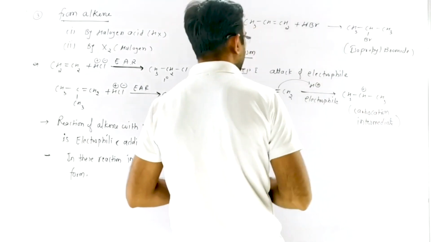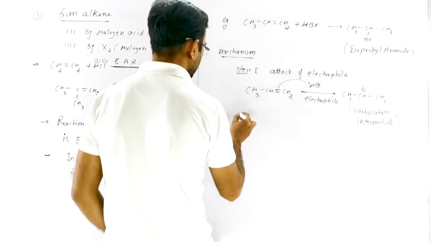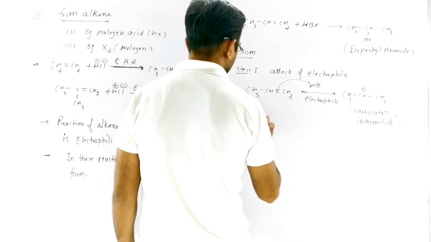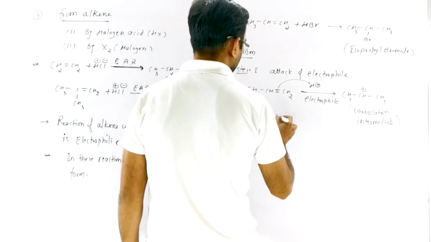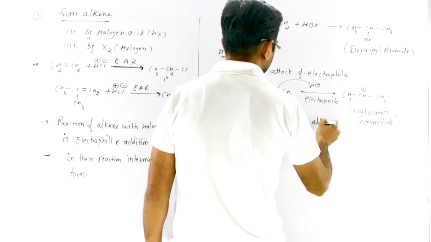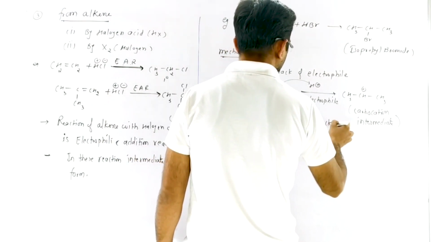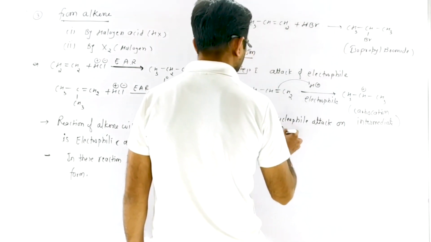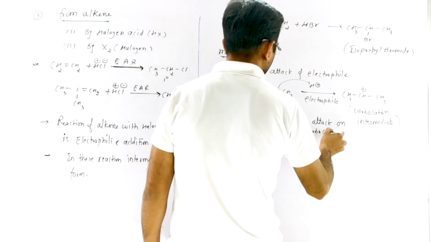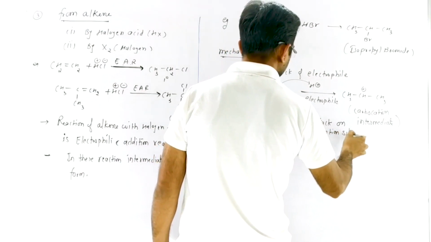In the reaction a carbocation intermediate forms. Now in step second, nucleophile attack on the stable carbocation site.